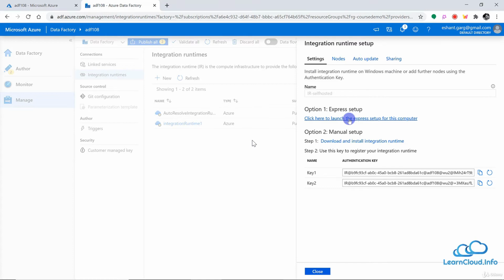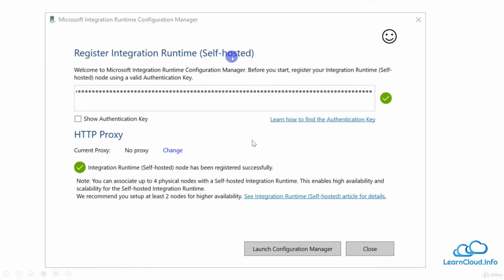Maybe it is in a virtual private network, maybe in on-premises. So install it there. When you install it, open it, it will ask for the key, and you can copy this key from here, paste it there and click on register, and finally your integration runtime will be set up on your on-premises. Alright, so actually I just paused my recording here to find the screenshot of how it looks when you install it.